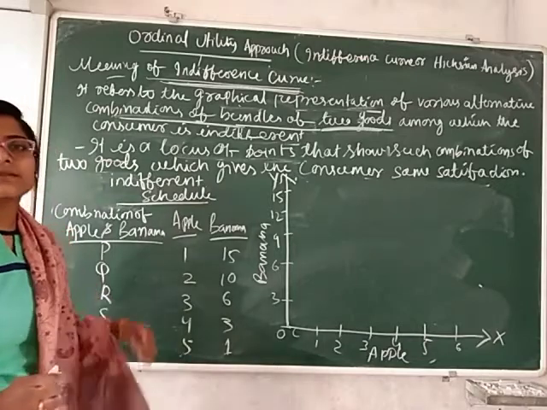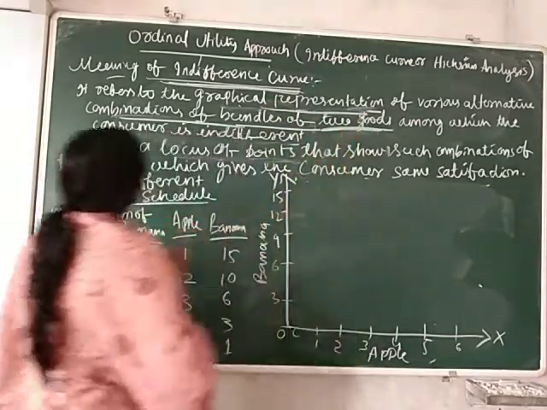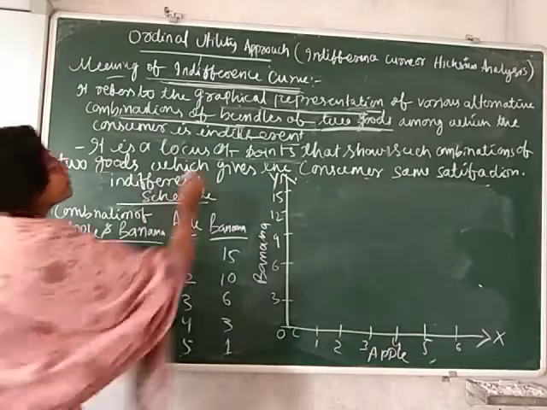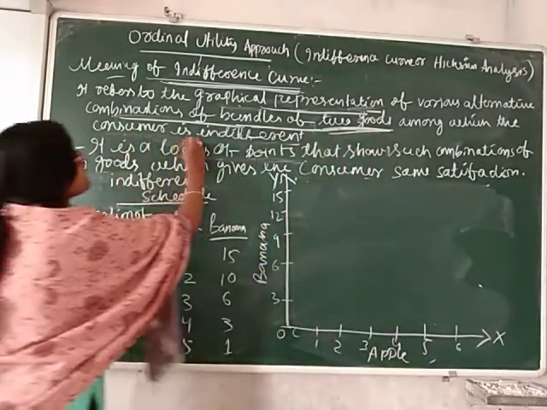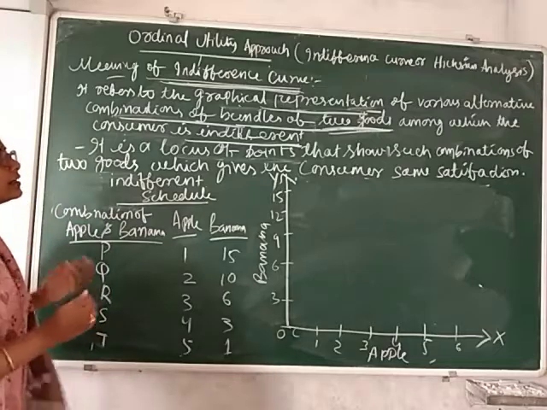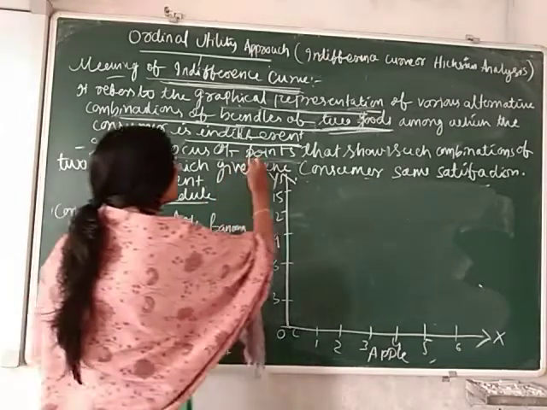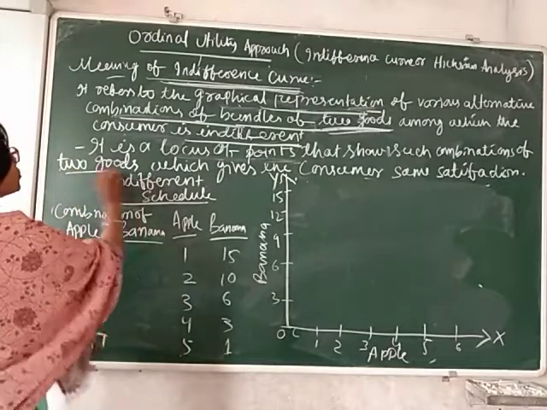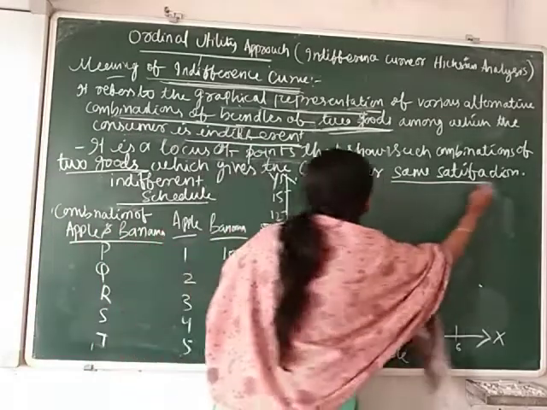What is an indifference curve? An indifference curve is a graphical representation of various alternative combinations of a bundle of two goods among which the consumer is indifferent. That means it is a locus of points showing combinations of two goods which give the consumer the same satisfaction.